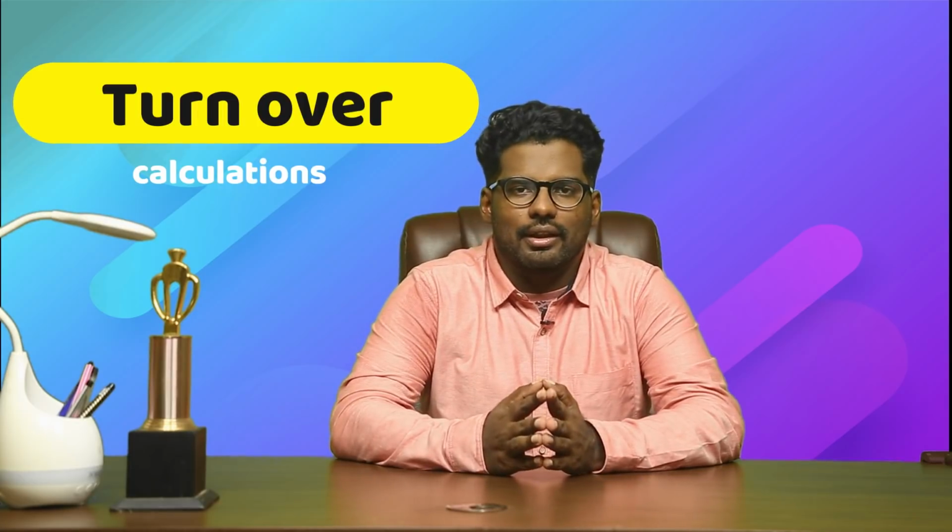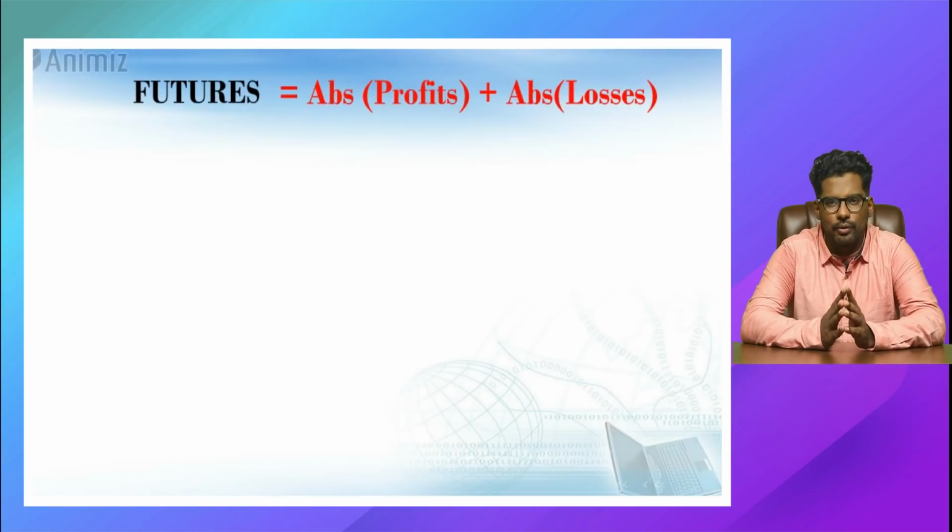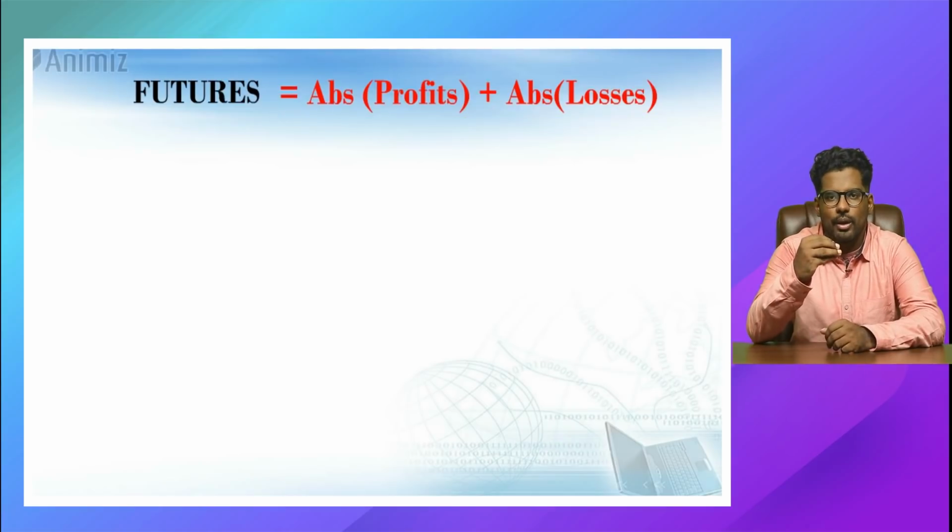Let us understand how the turnover is calculated for futures and options. First, let us look into futures. For futures, the turnover calculation formula goes like this: absolute value of all profitable trades plus absolute value of all loss-making trades, all loss-making individual trades. We will take an example to understand this better.